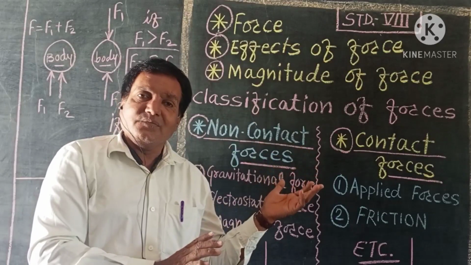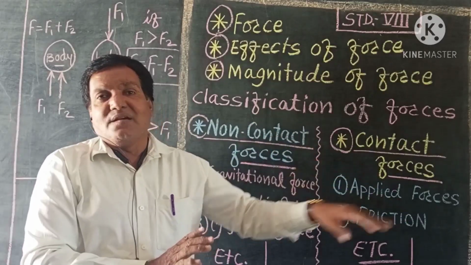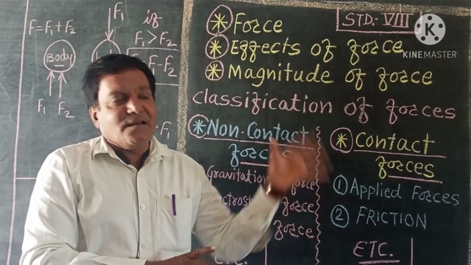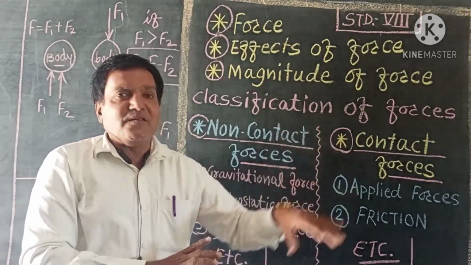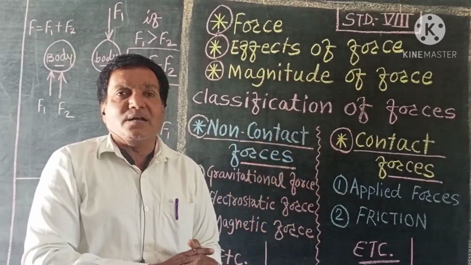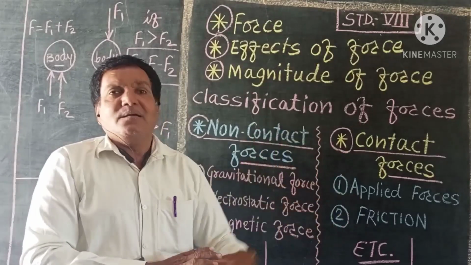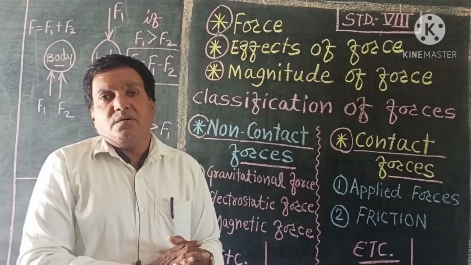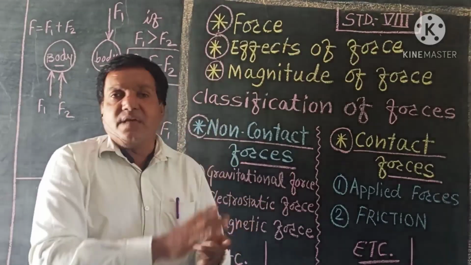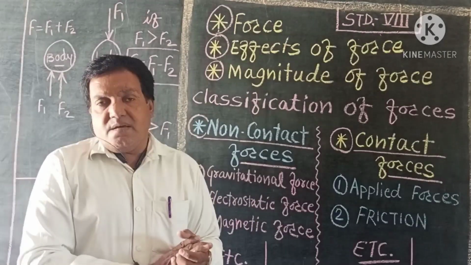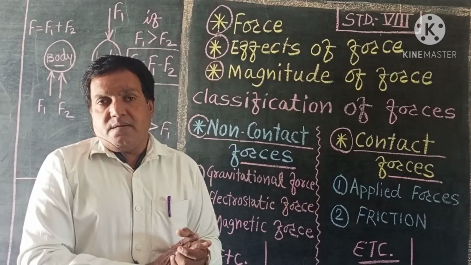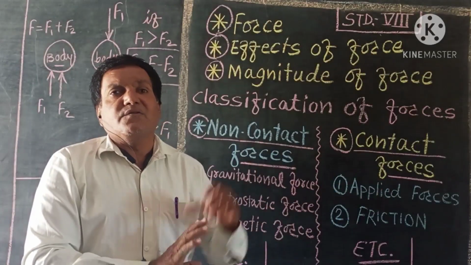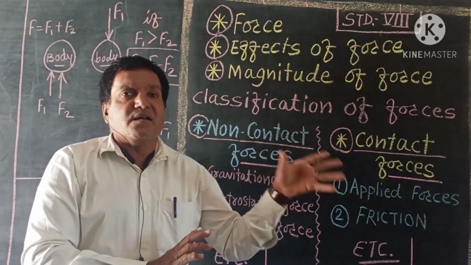So force is also a physical quantity. Distance, it is also a physical quantity. Displacement, it is also a physical quantity. Speed, it is also a physical quantity. So one common heading is there for all the quantities that are used in physics, that is physical quantity.